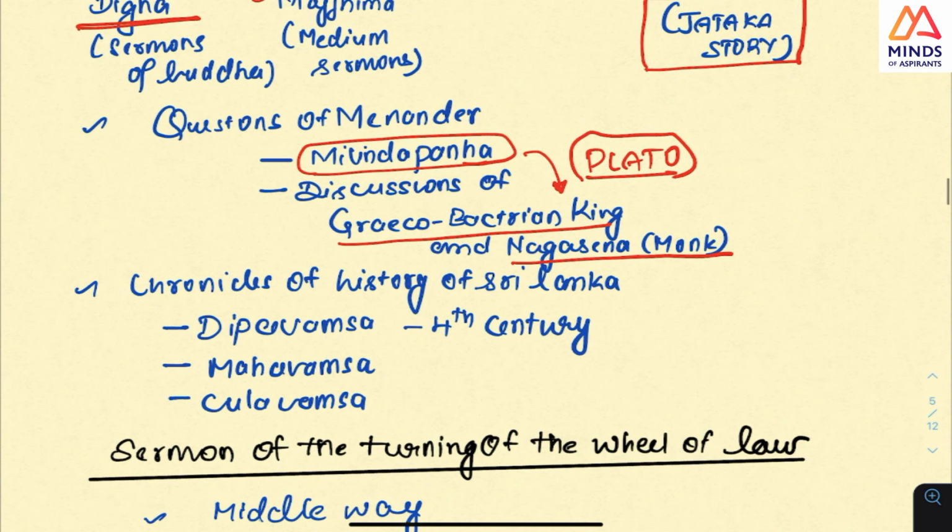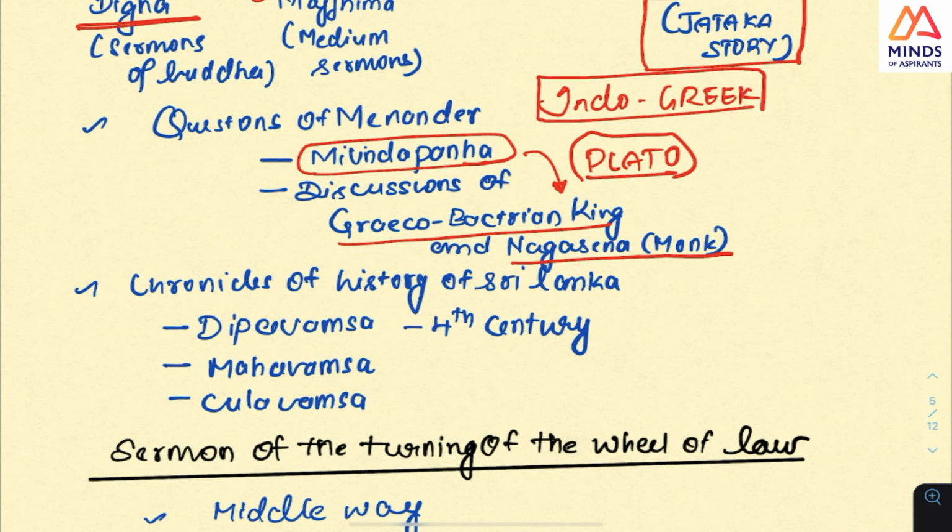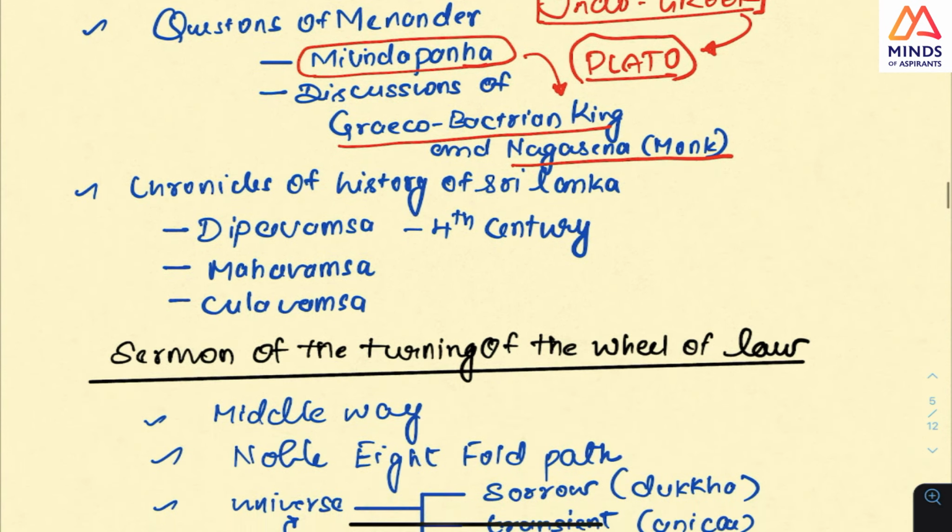So there was a mingling. After Alexander's invasion, this Indo-Greek culture or the Gandhara culture happens, and Plato happens to be part of the Greek culture, and Milinda Panho is written in the same form as Plato's Republic, and it is like a transfusion of cultures across the continents.